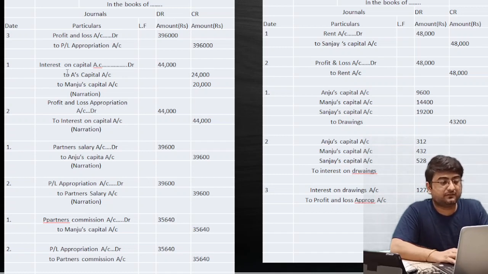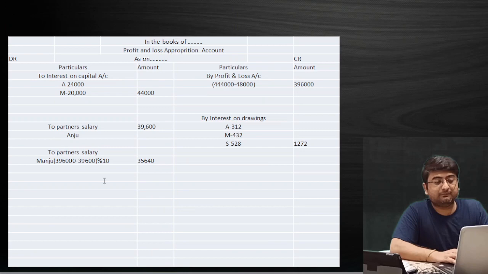So in the case of the partner's capital account, we have two entries. First entry for the interest on capital, and second we have PL appropriation account. Third, partner's salary, we have again two entries. In case of the commission, we have again two entries. In case of drawings, we have three entries. First, the drawings amount, net drawings amount. Second and third for the interest on drawings amount. Okay, and for this we have done the ledger treatment as well in the PL appropriation account. So I guess my PL appropriation account is ready.